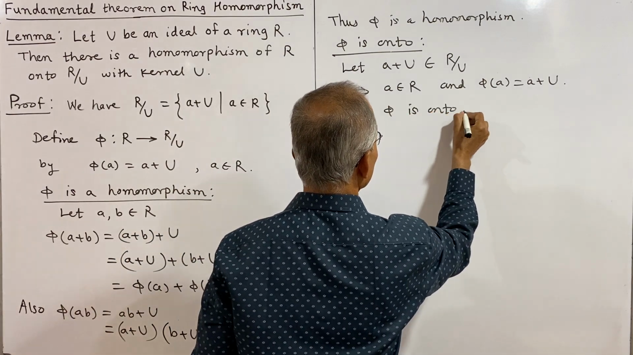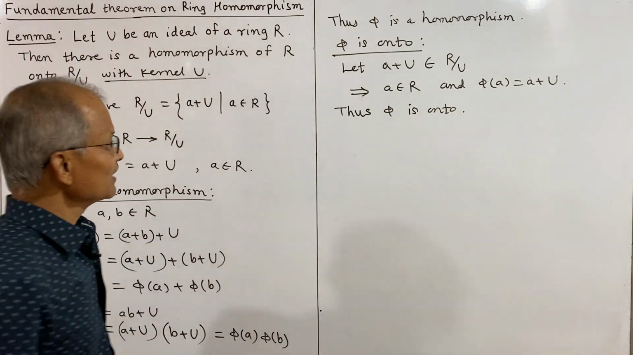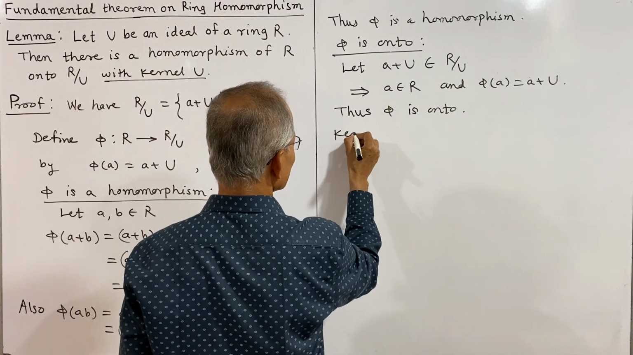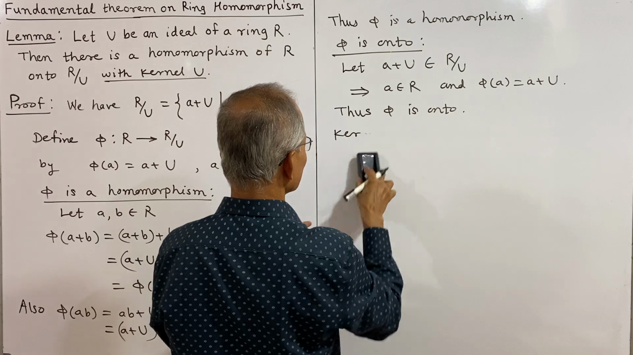And now what remains is the kernel U. The kernel of phi is U. That we shall prove. Kernel phi is equal to U.